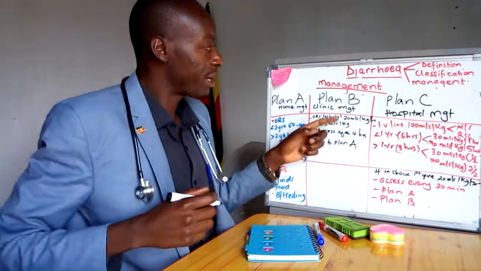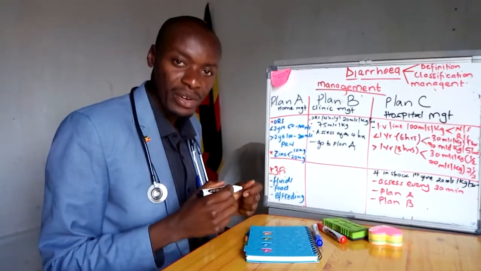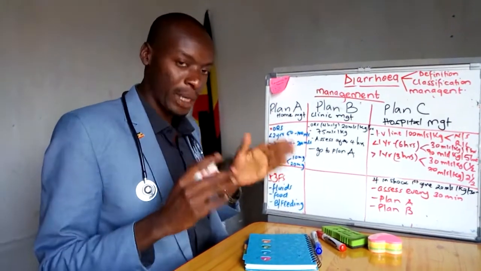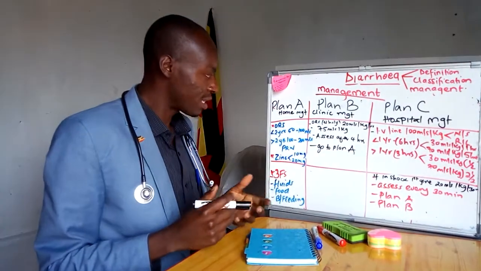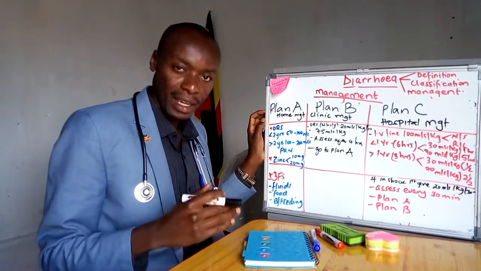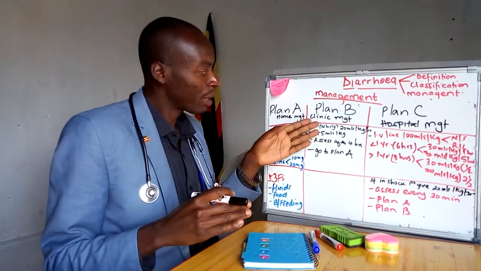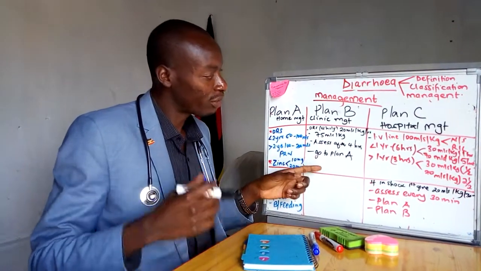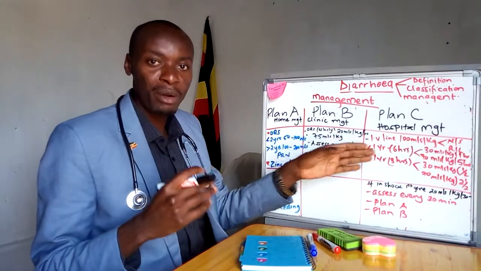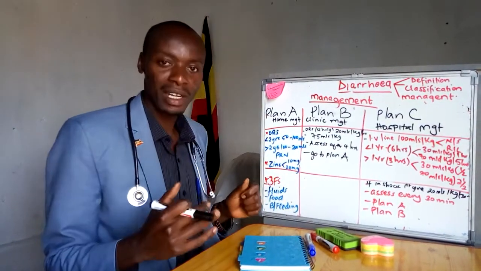We're going to manage diarrhea in 3 plans: plan A, plan B, and plan C. Plan A is for management of diarrhea with no dehydration. Plan B is management of diarrhea with some dehydration, while plan C is management of diarrhea with severe dehydration.